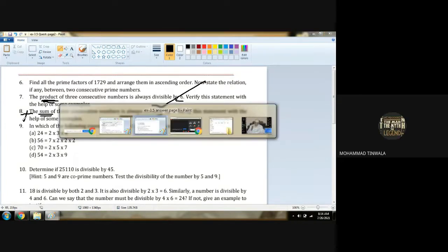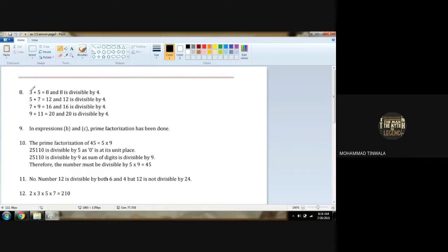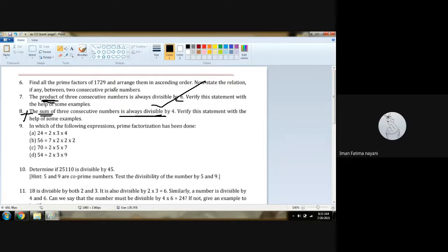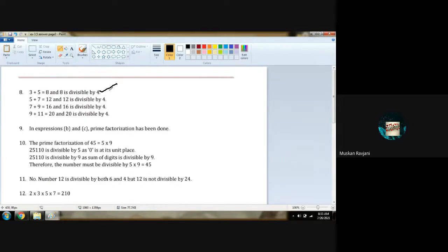Okay, so question number 8. 3 plus 5 is 8. 8 is divisible by 4. Yes. 5 plus 7 is 12. 12 is divisible by 4. Yes, it is divisible by 4.